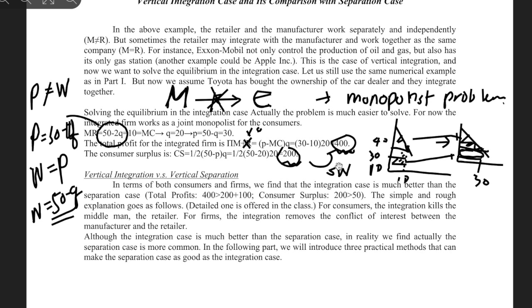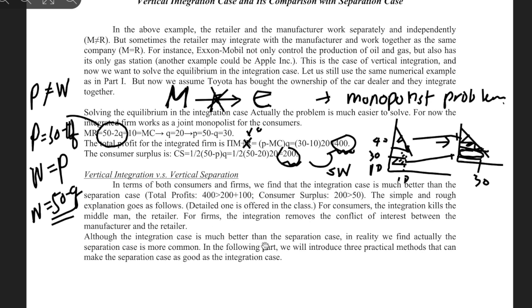So why don't we do this, right? In terms of both consumers and firms, we find that the integration case is much better than the separation case. Total profit is bigger, consumer surplus is bigger. So the simple and rough explanation goes as follows. For consumers, the integration kills the middleman, the retailer. And for firms, the integration removes the conflict of interest between the manufacturer and retailer. So it's a win-win, right?